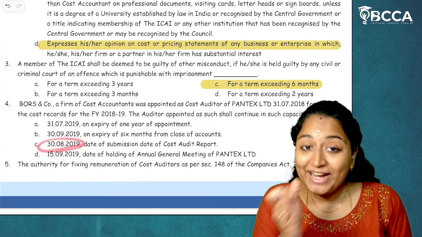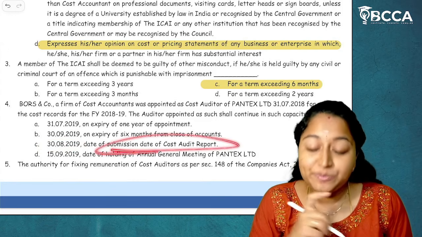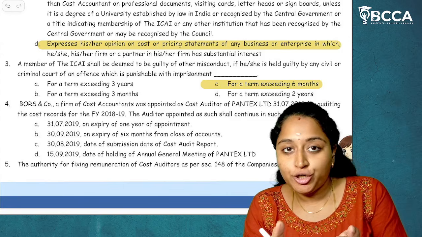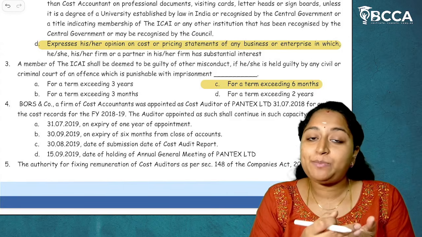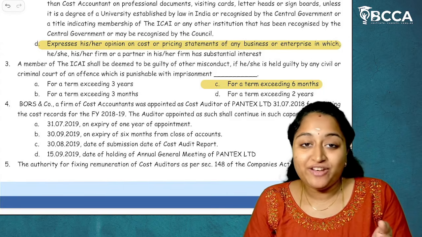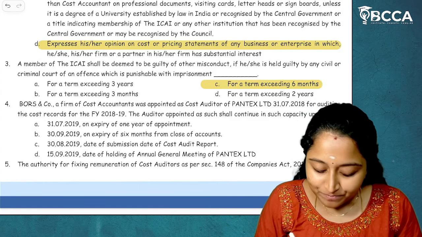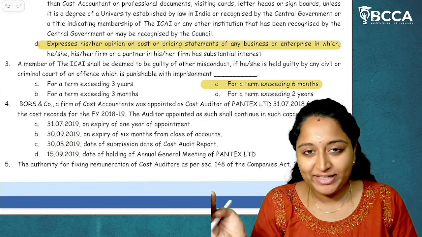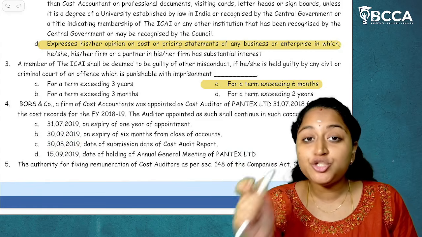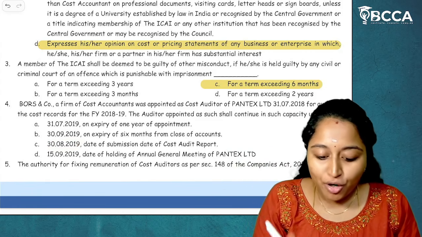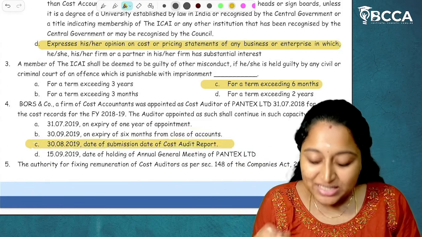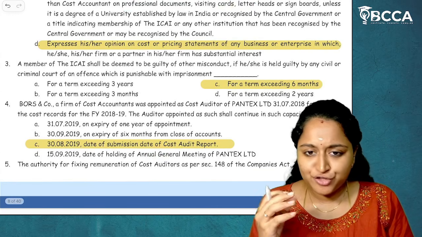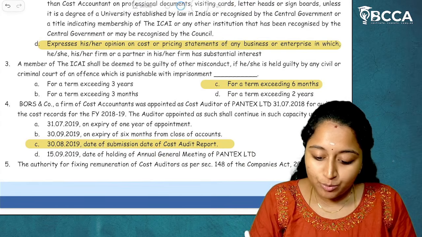Then 30/8/2019, date of submission of cost audit report. Till when they submit their cost audit report or till the expiry of 180 days from the closure of financial year, whichever is earlier will be taken. Here they have given the earlier date, which is 30th of 8 2019. They have submitted their cost audit report, so till then they have their term of office. I hope it is clear. So the answer is option C. Then regarding annual general meeting also, the provision is not there. I hope the provision is clear. Now moving on to next.